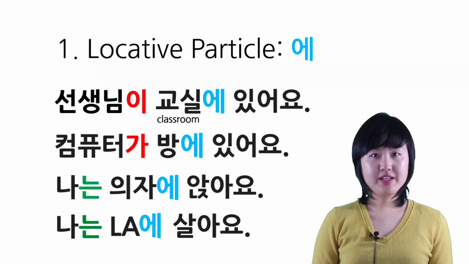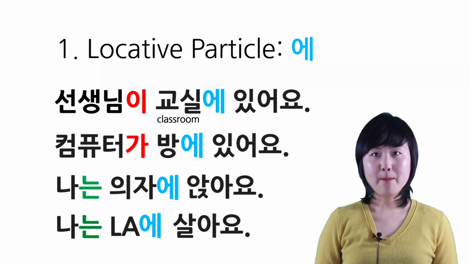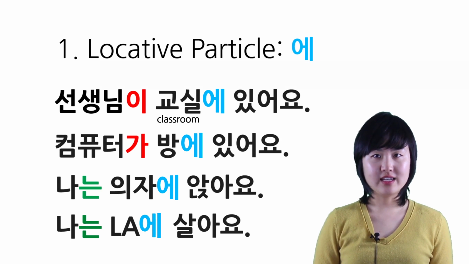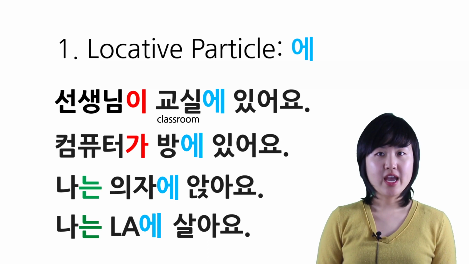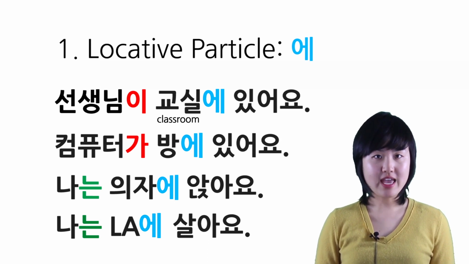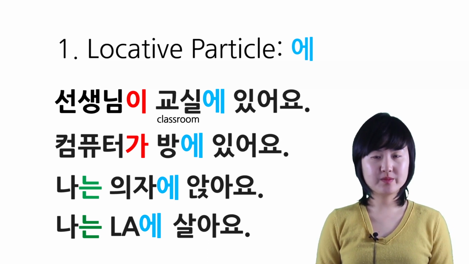As you see, in each sentence, 교실, 방, 의자, and LA are all nouns that indicate a place, and you have to use a particle 에 after each noun.